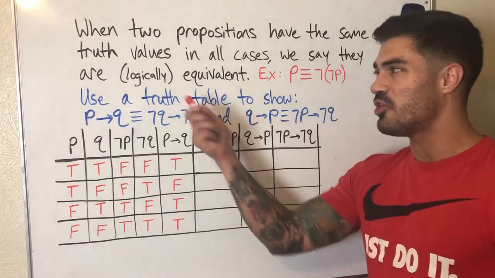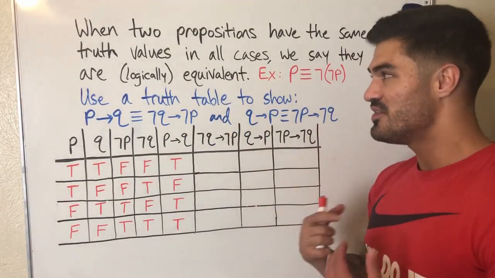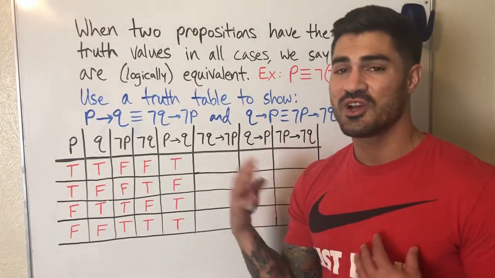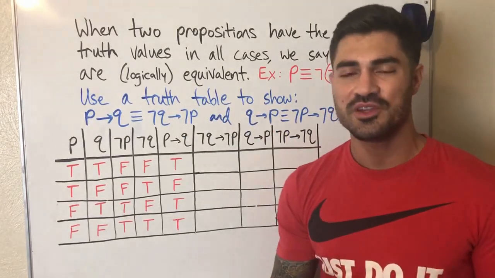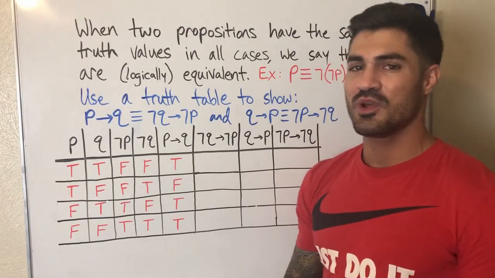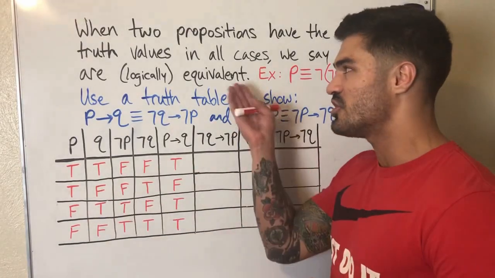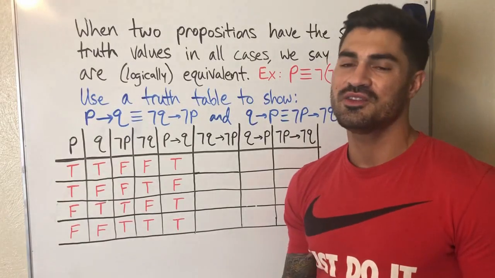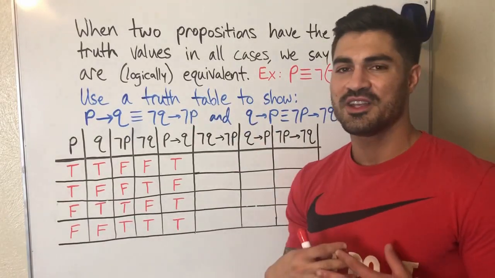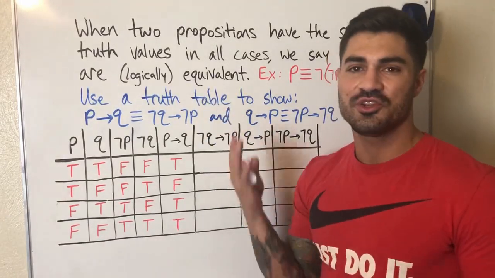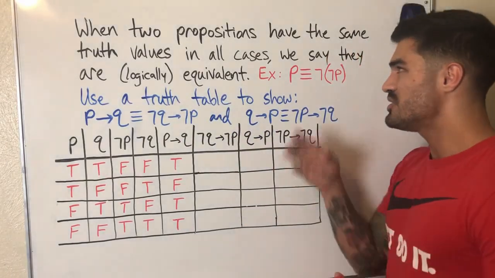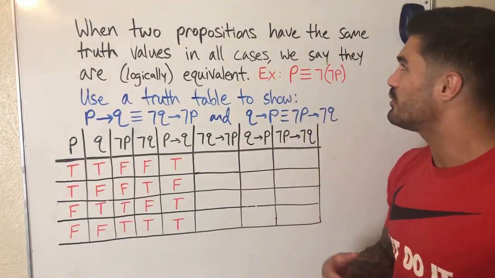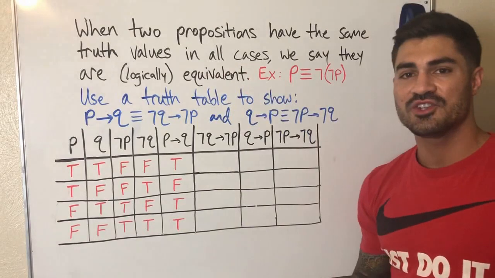So the reason I have "logically" here in parentheses is because this is the term I was taught. When I was taught this stuff, I was taught "logically equivalent," but I referred to a textbook as well as some online resources, and it looks like they just use the word "equivalent" a lot. So maybe this "logically" part is optional, but I wanted to provide some context for why I'm saying "logically equivalent," so I put it here in parentheses. So we say that two propositions are logically equivalent if they have the same truth values in all cases.